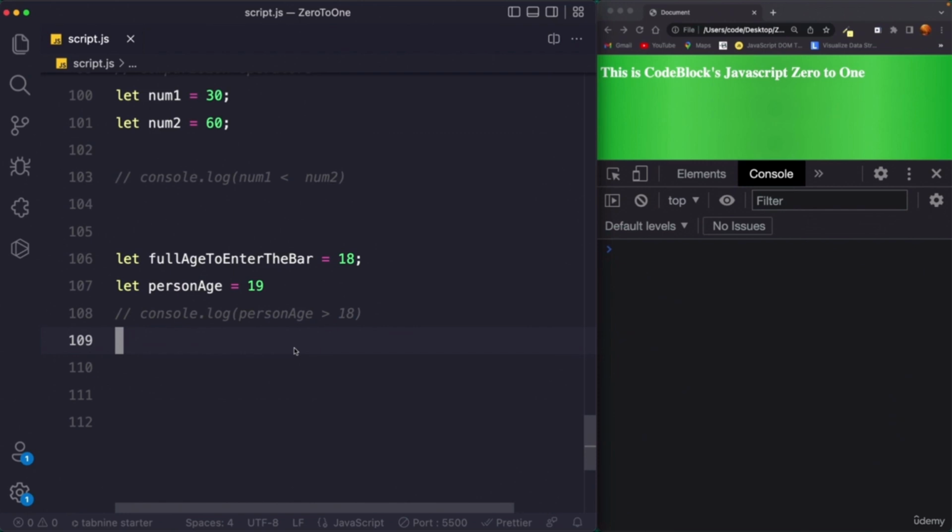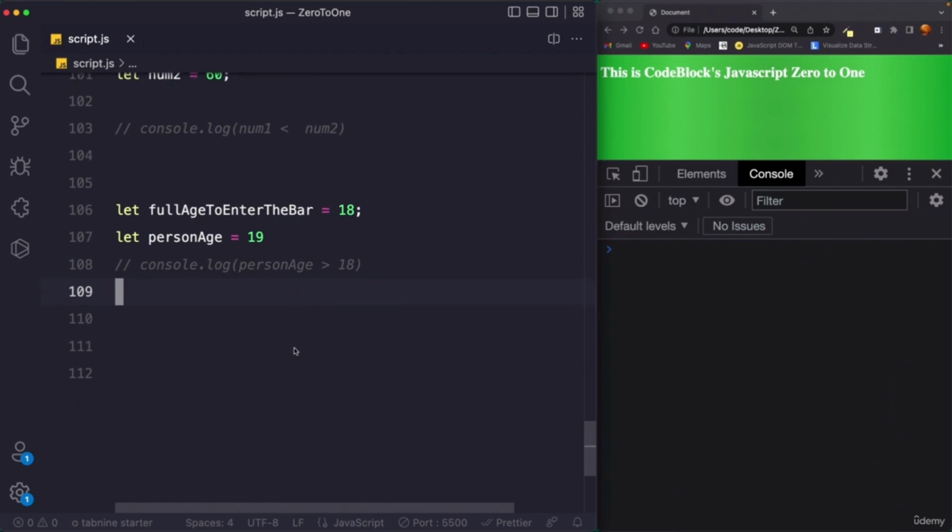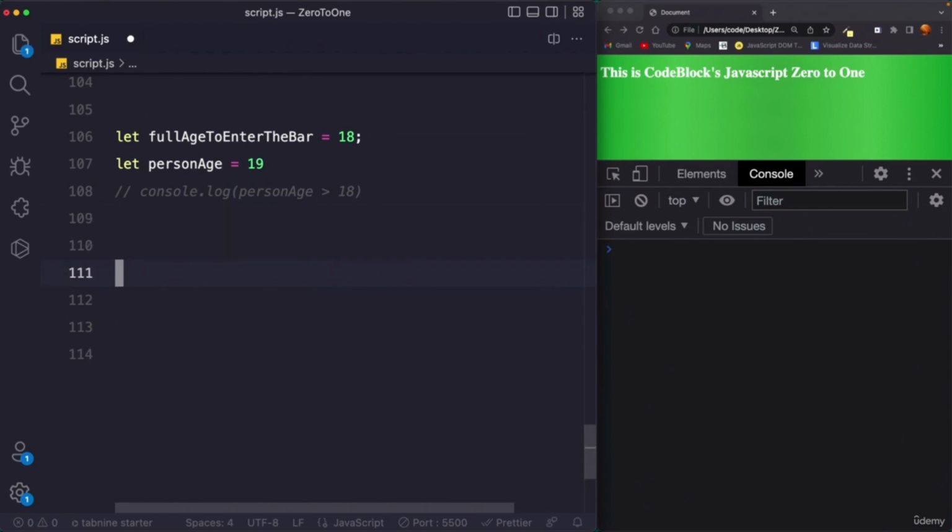But let me take a moment to talk about two important operations that I almost forgot to explain, and these are the exponentiation operation and joining two strings together using the plus operator. Let me show you both of them quickly. We have already seen plus, minus, subtraction, multiplication, but we have not seen the exponentiation.